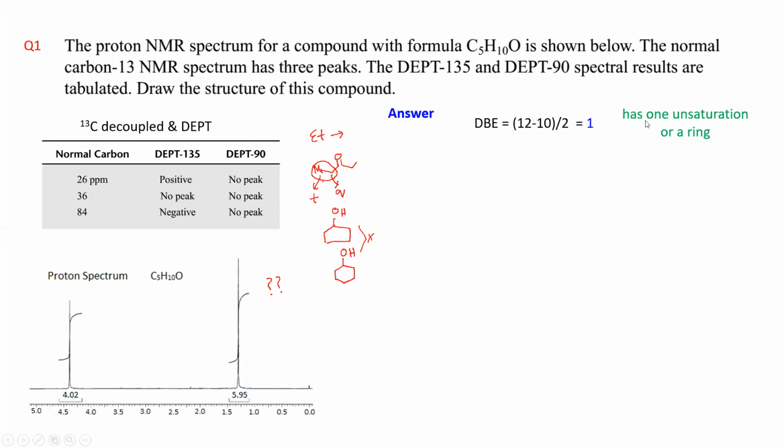What does it tell? If you have one double bond equivalence, it can be an unsaturation, and it can be a ring also. Both unsaturation and ring represent the double bond equivalence. That I have explained earlier. Now, what else information are you getting?